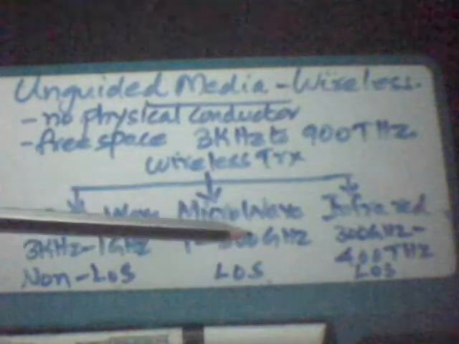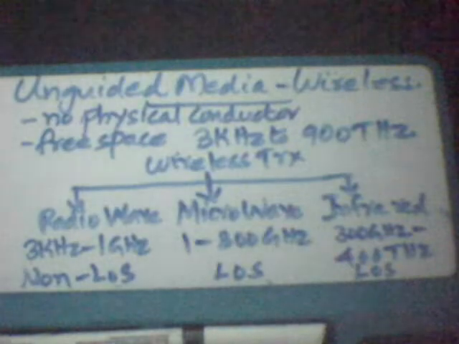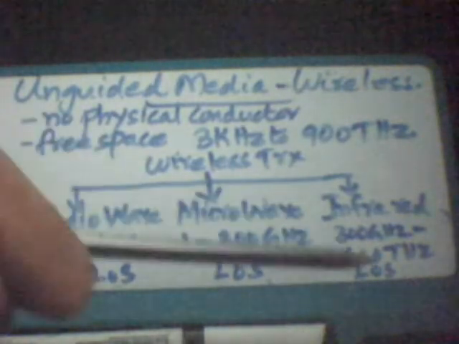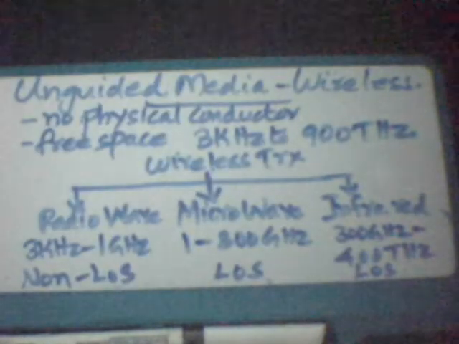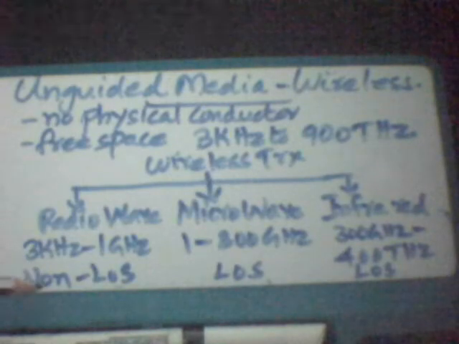Microwaves are used for point to point communication, as well as infrared waves, which are again used for line of sight point to point communication. Radio waves have omnidirectional properties, which means that the transmitter and receiving antennas need not be aligned and within the line of sight.